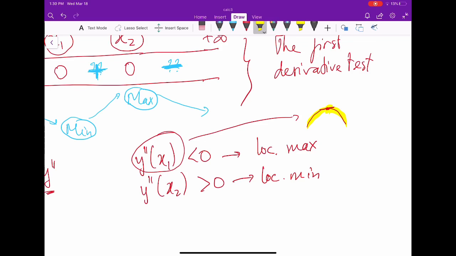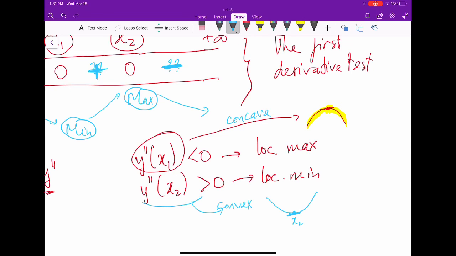If the second derivative is greater than 0, the function is convex. So I write concave in here. The function is convex, and convex means the graph looks like this. So that means that at x2, the function attains a local minimum. Okay? So let's see.